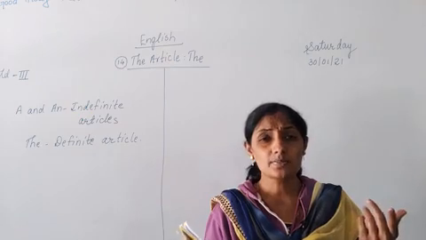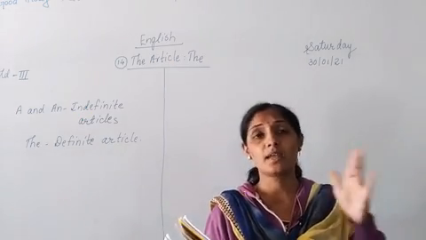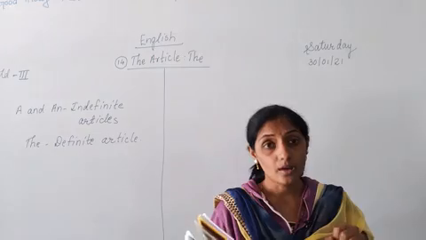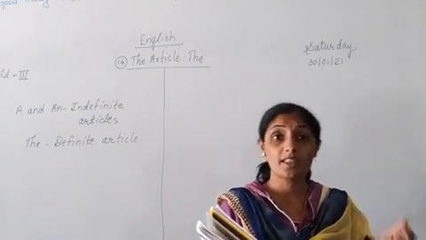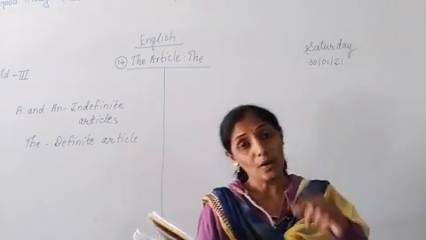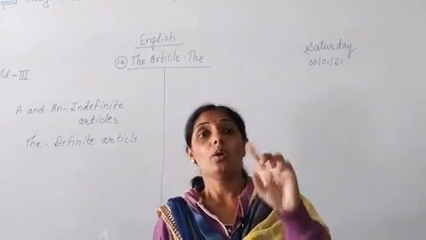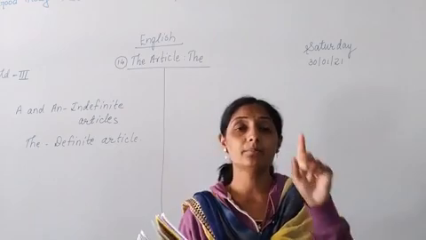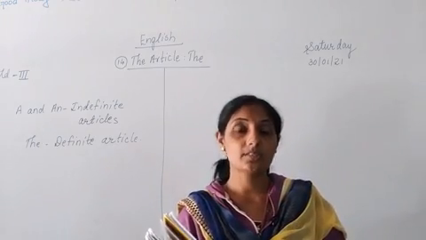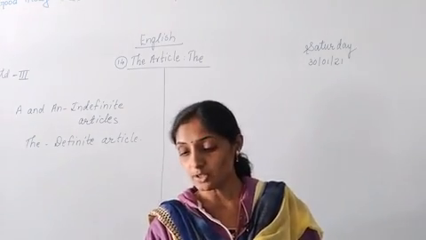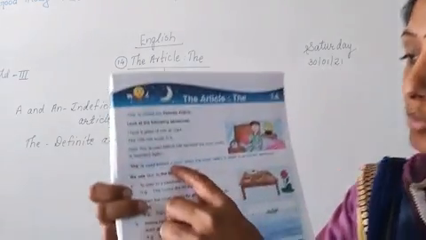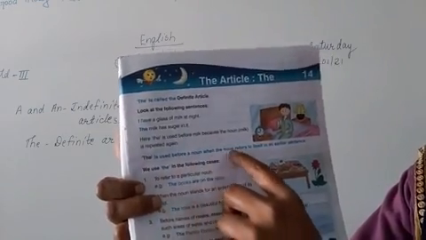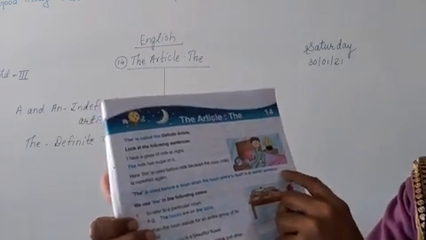Correct or not? Nouns means what? Name of a place, name of an animal, bird, thing, animals, non-living things and emotions. Such words are called what? Nouns. Correct? Nouns are also called naming words. So here it is told that a noun is used 2 times. When we use the same noun the second time, at that time the is used before it. What is used? The. The is used before a noun when the noun refers to itself in an earlier sentence.